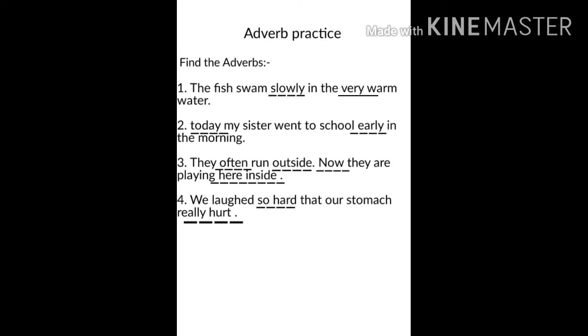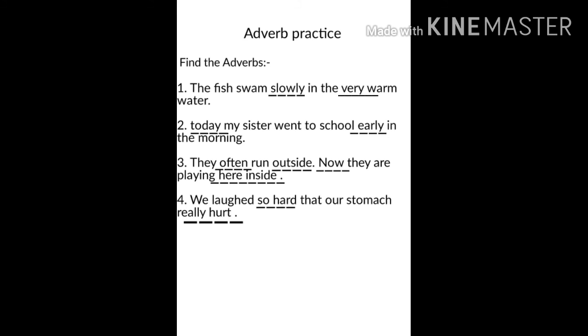Next sentence. We laughed so hard that our stomachs really hurt. This sentence has three adverbs. What are they? So, hard and really. Which word in the sentence does the word so describe? The adverb so helps us to understand the word hard. It tells us how hard.